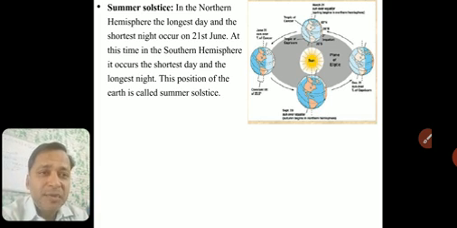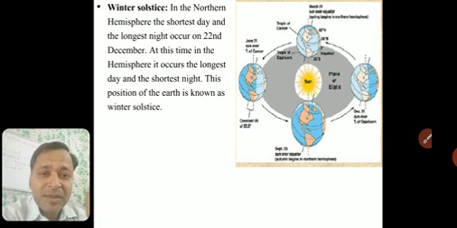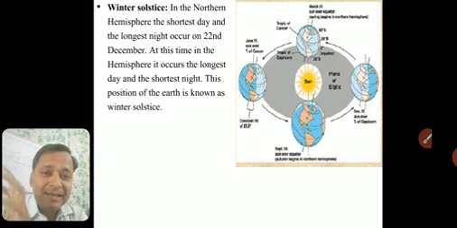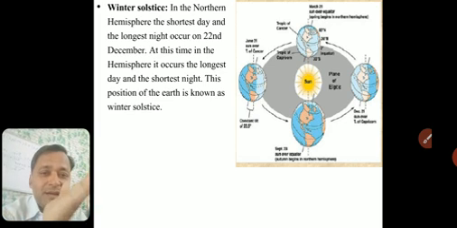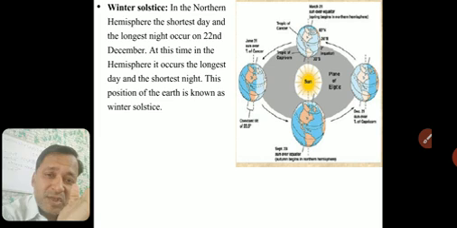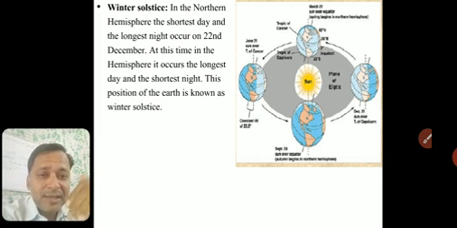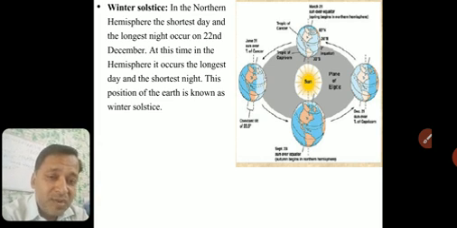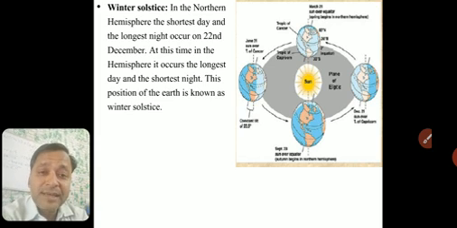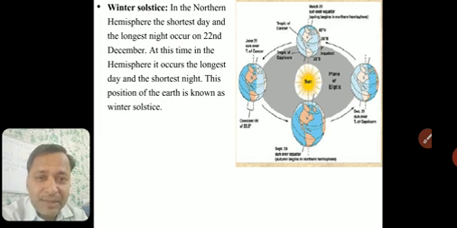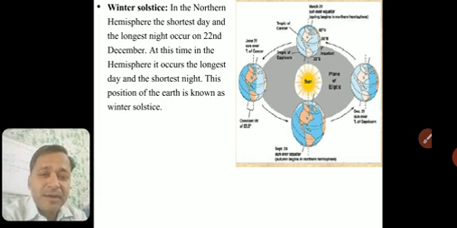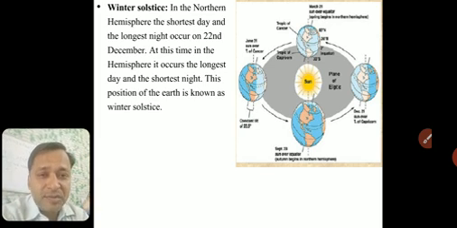Similarly, opposite to this we have winter solstice, because the northern hemisphere is now away. Suppose this is the Sun, and on this side the southern hemisphere is towards the Sun. So the southern hemisphere will have the longest day and shortest night, whereas the northern hemisphere will have the longest night and shortest day. This is on 22nd December. This is winter solstice. This is all about rotation, revolution and solstices. Summer solstice, winter solstice. Remember the date and remember what happens in the northern and southern hemisphere.